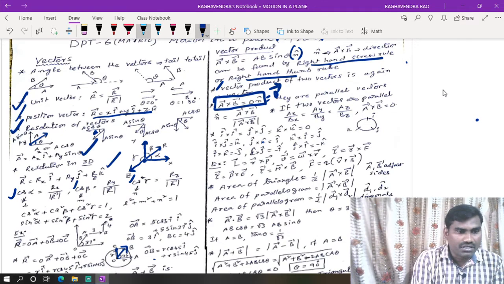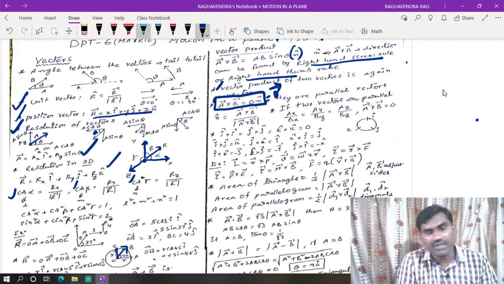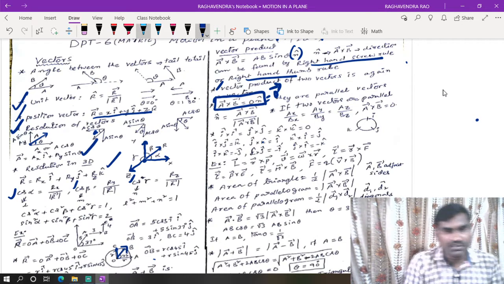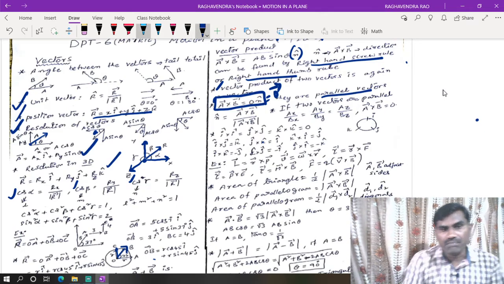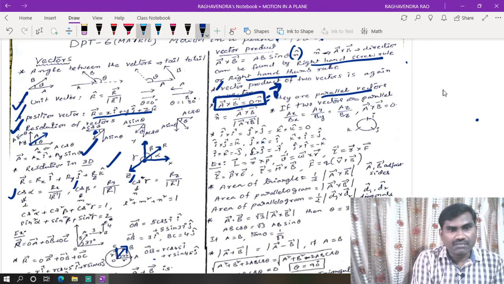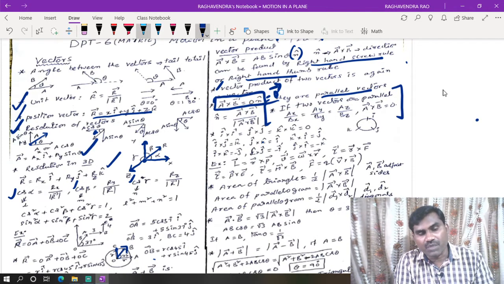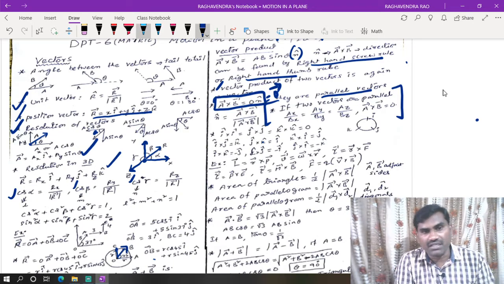Now if the dot product of two vectors is equal to 0, it means those two vectors are perpendicular to each other. If the cross product of two vectors is equal to 0, we can say those two vectors are parallel to each other. So in the case of parallel vectors, we can compare the components; the ratio of components of the vectors will be constant. That is, we can say they are parallel to each other.